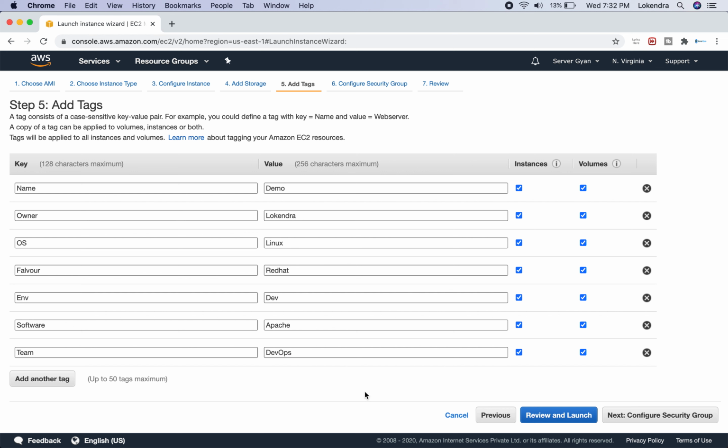Now why are we going to configure so many tags? For example, if we get to know someday that this machine is underutilized, we can contact Lokendra that this machine is running which you requested for, Linux operating system is running, flavor is Red Hat, this is running in development environment, Apache software is running here, and this is configured for DevOps team. So we can reach out to Lokendra to ask whether we need to reduce or increase the resources on this. Moreover, this will be helpful for cost optimization as well. So that is why we configure tags.